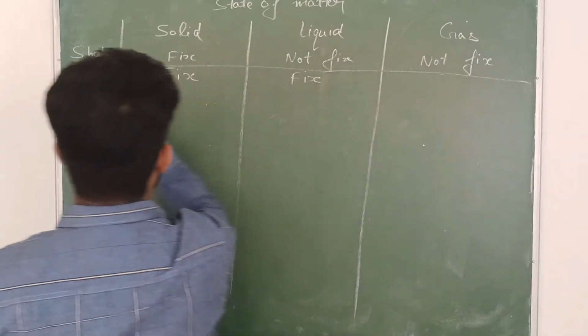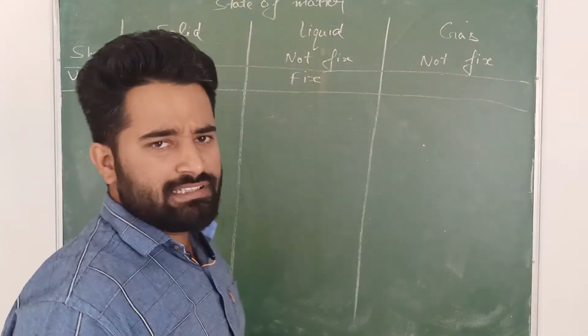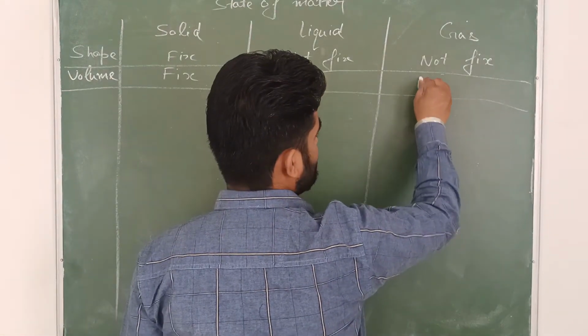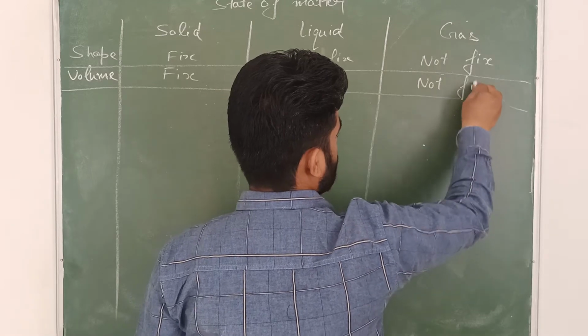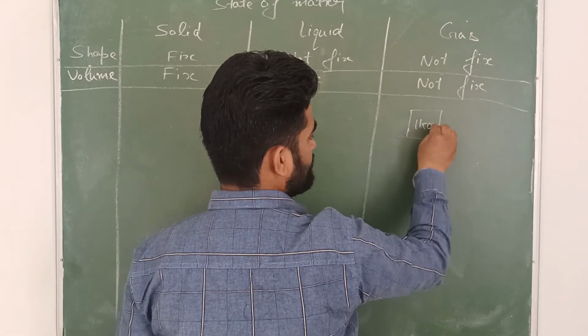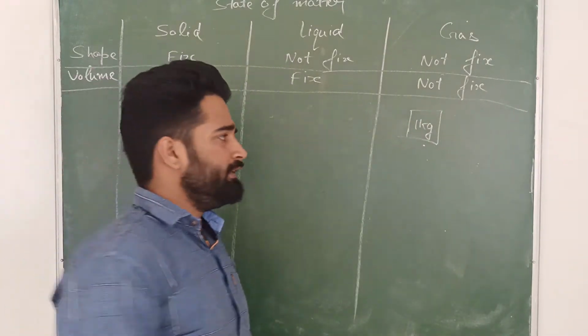In a similar way, what about the volume of gases? The volume of gases is not fixed. For example, we have 1 kilogram of gas and keep it in a small container. It occupies all the volume available to it.